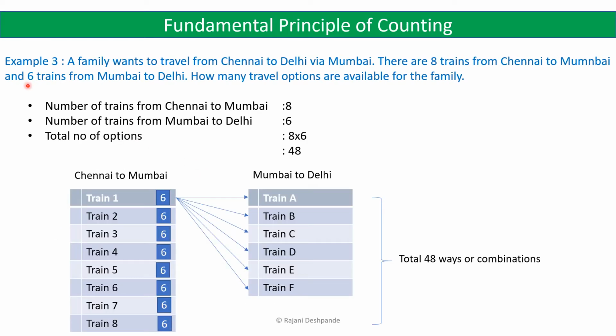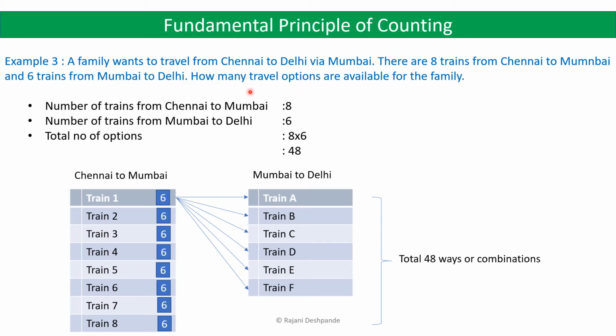Let us take another example. A family wants to travel from Chennai to Delhi via Mumbai. There are 8 trains from Chennai to Mumbai and 6 trains from Mumbai to Delhi. How many travel options are available for the family? So here a family is willing to travel from Chennai to Delhi via Mumbai, and there are 8 trains from Chennai to Mumbai and 6 trains from Mumbai to Delhi. So we have to find out how many travel options are available for the family.